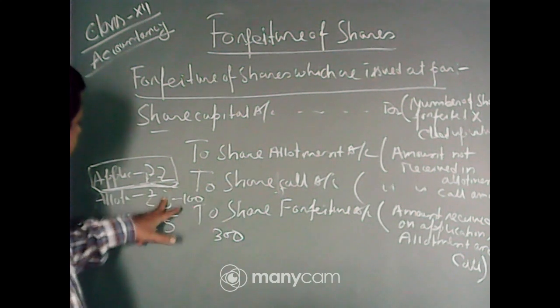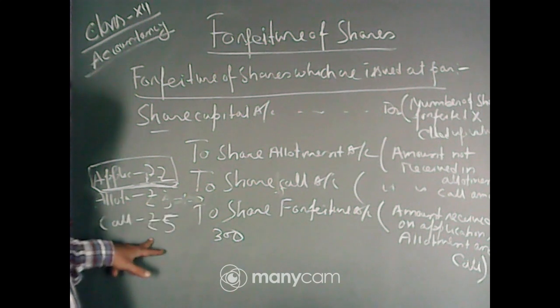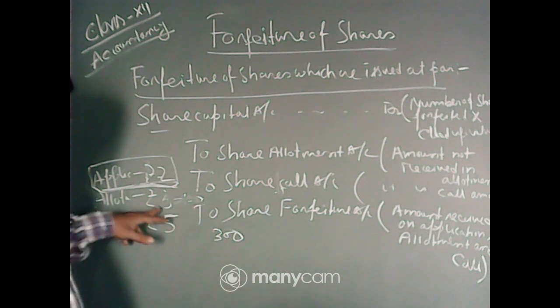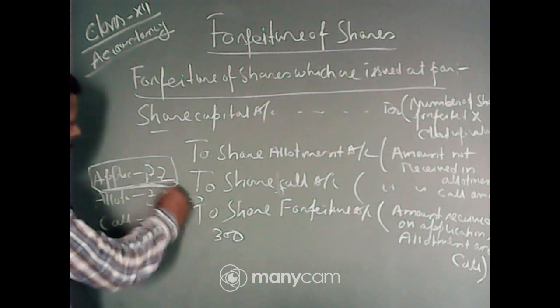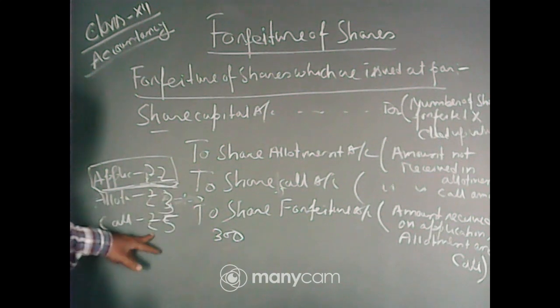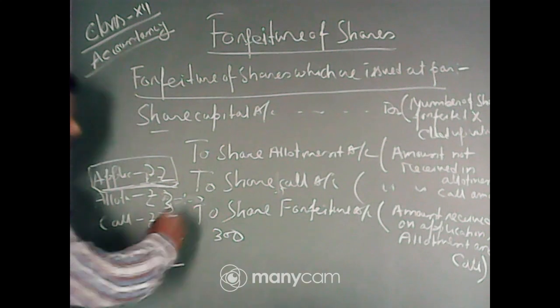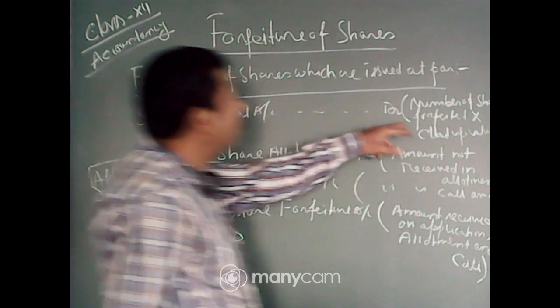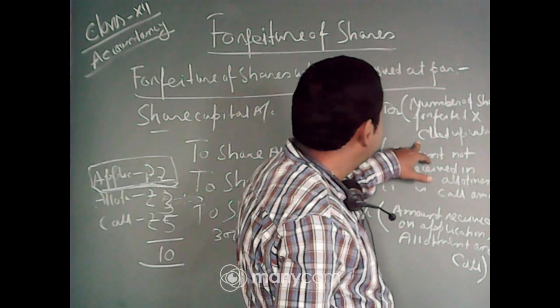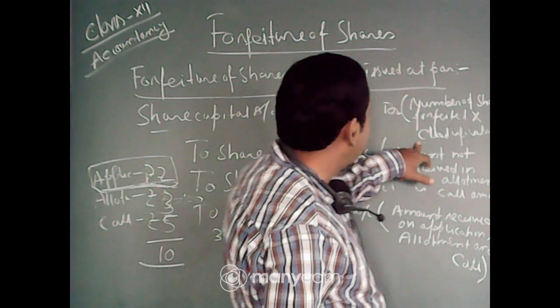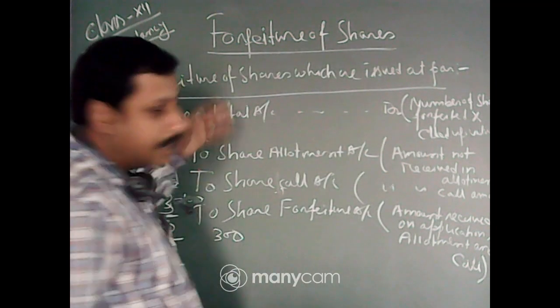If this person fails to pay in the call, then 5 plus 3 plus 2, that is 10 rupees, will be the called up value. So the number of shares forfeited multiplied by called up value will be debited.